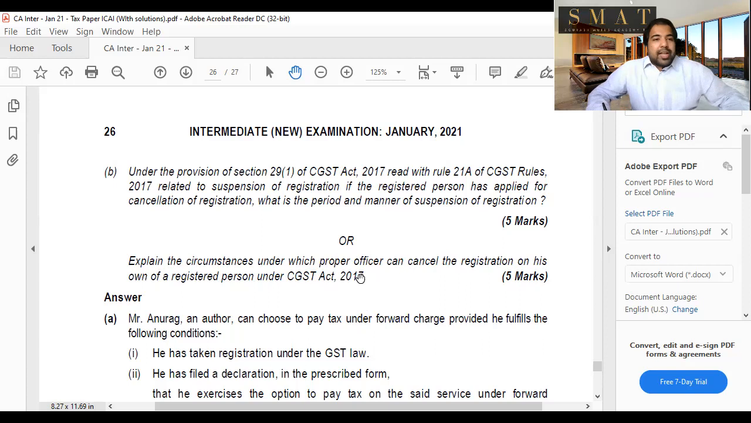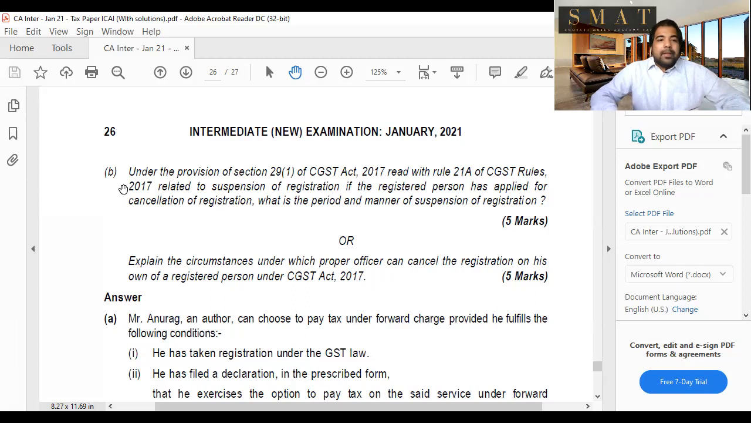Yes, the proper officer can cancel the registration if he feels that you have not commenced business, contravention of the Act, issuing invoices, not commencing business, not filing the returns for 3 periods or 6 periods, depending on whether you're in the composition scheme or normal scheme, or having done any fraud or misrepresentation. This shortcut will get you 5 marks.